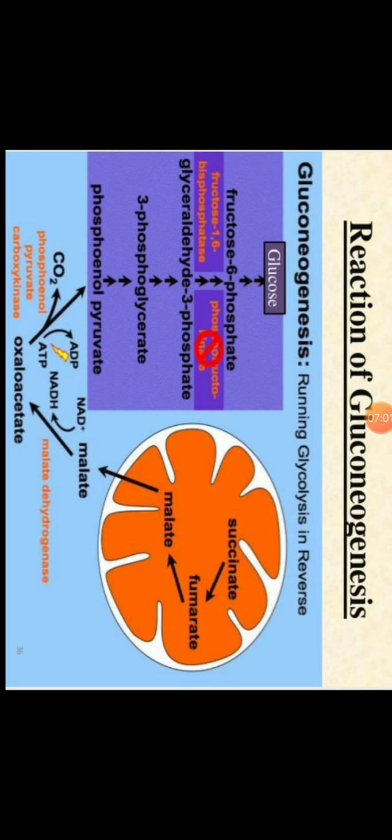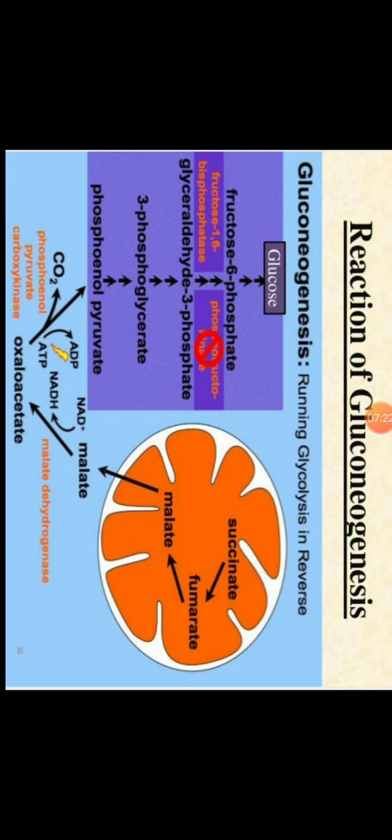So most of the time, the malate comes out from the mitochondria, and malate dehydrogenase converts malate and regenerates the oxaloacetate, so that oxaloacetate can undergo some reactions to give the PEP.